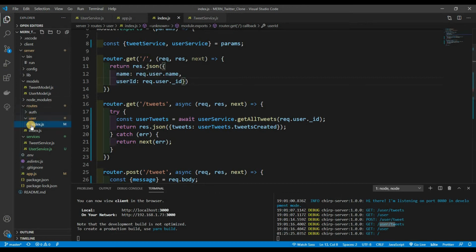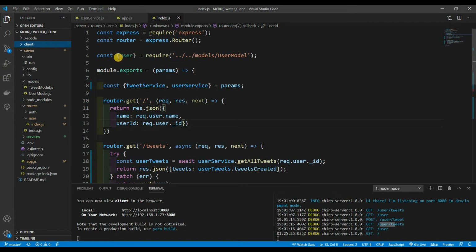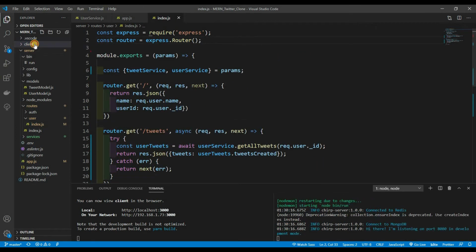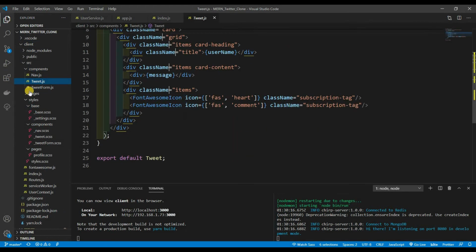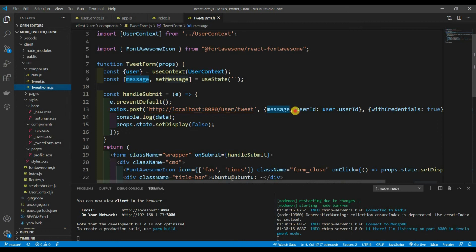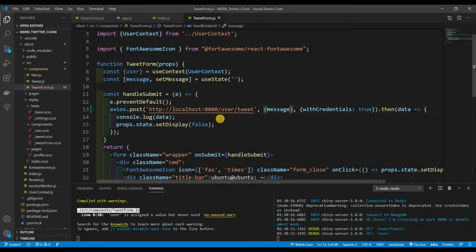All right. Next up, we're pretty much done with cleaning our server side. Oh, we're not using users, so we could get rid of this now. But let's clean something from our client side. It's just one thing. It's inside tweetform.js, and it's the user ID. We're not passing in the user ID no more. So just get rid of that and pass in the message instead. Now that we have that, everything is pretty much up to date, at least clean wise.